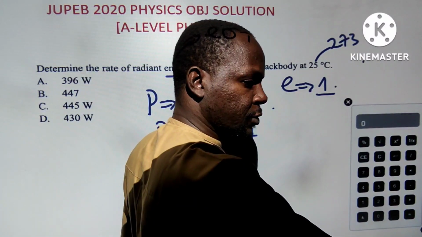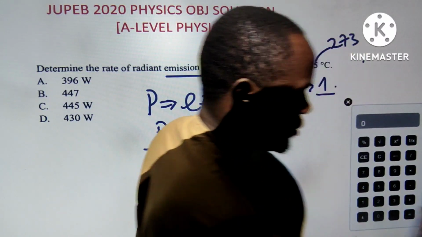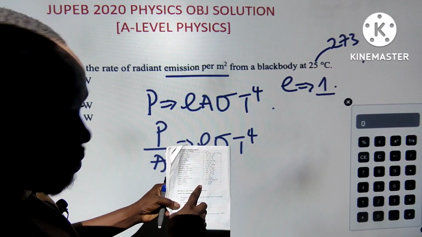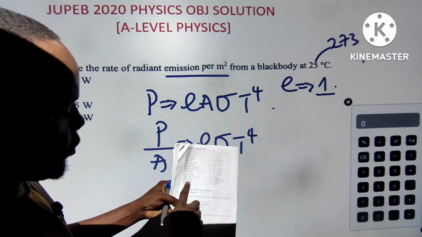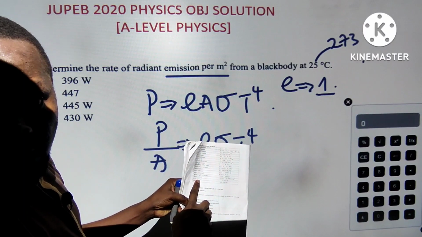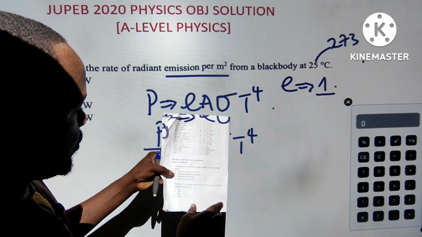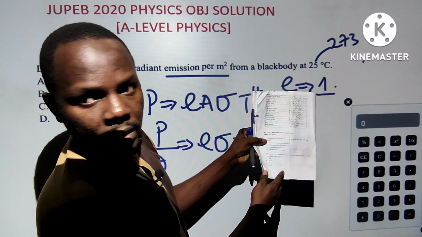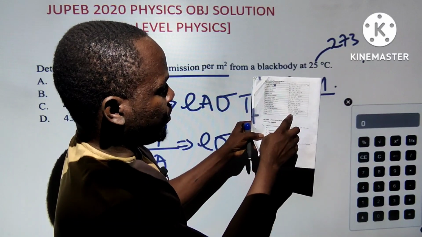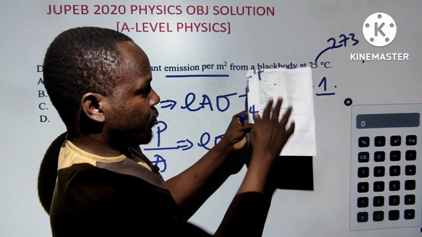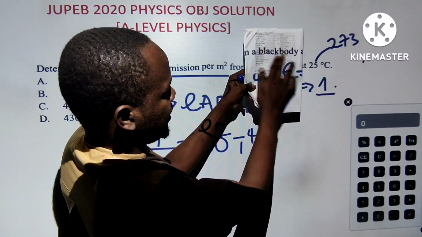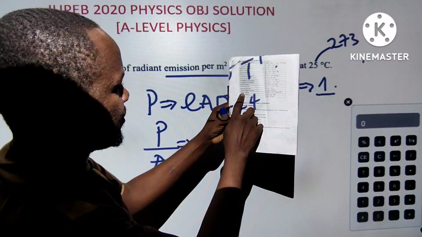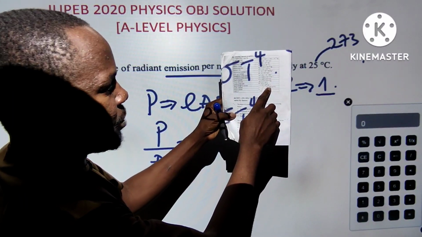Let me just show for you guys to see. It is always given for clarity, so that you can see. For clarity's sake, this is what I'm talking about. You can see all constants you are going to use are always available. I hope it is visible. How about like this? So it is always given in front like this. See, these are the constants. So here I need the Stefan constant. This is 5.67 times 10 to the power negative 8.